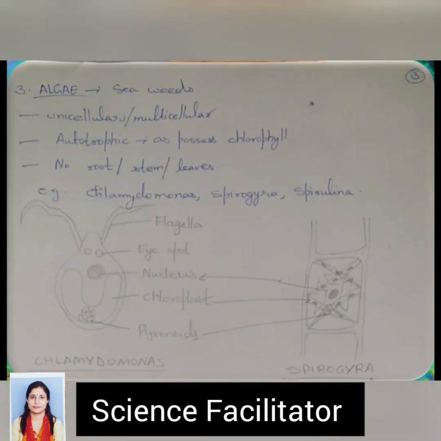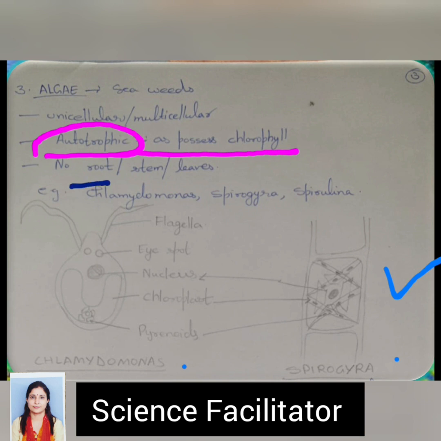They can be of many centimeters long. They can be unicellular like the Chlamydomonas, or they can be multicellular like Spirogyra. These two are examples of alga. As they possess chlorophyll, they can synthesize their food themselves by photosynthesis, so they are autotrophic in nutrition. And there is no distinction between root, stem and leaves. They just possess chlorophyll to trap sunlight to synthesize the food.